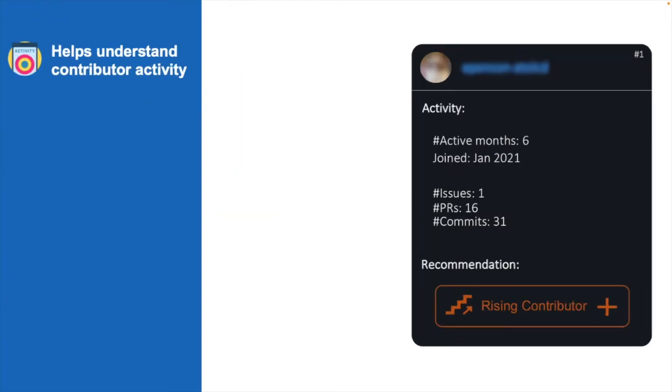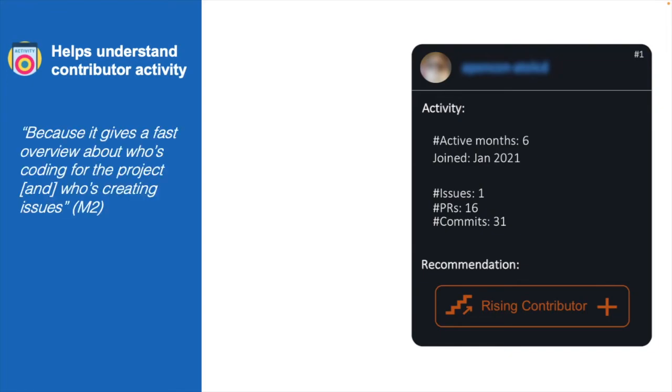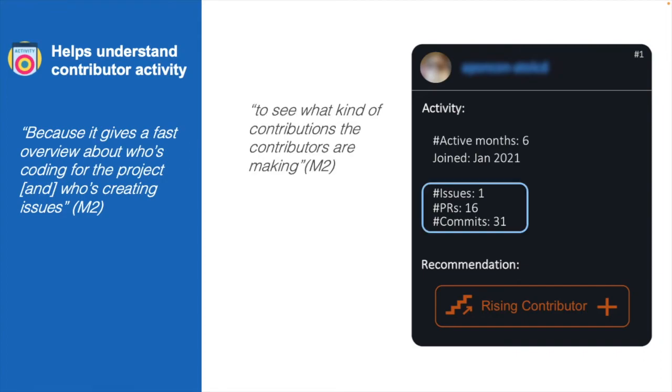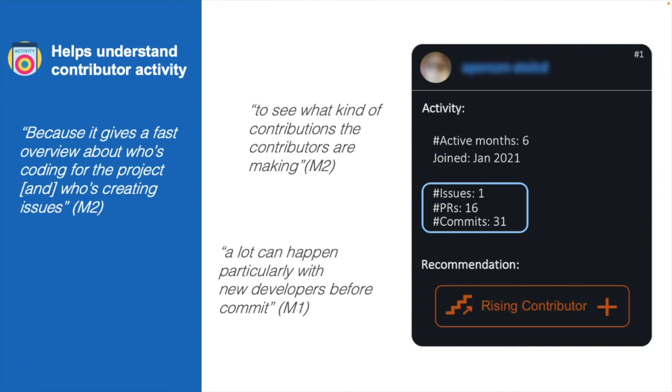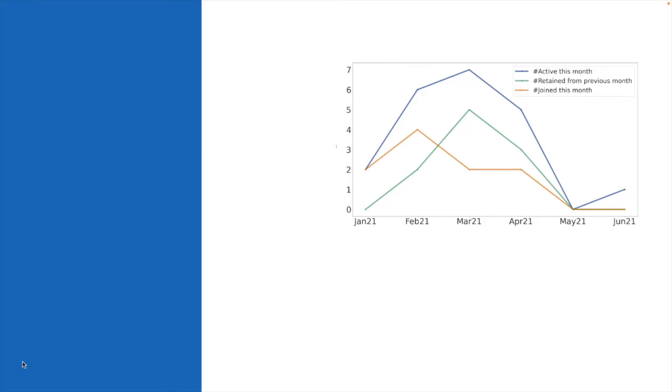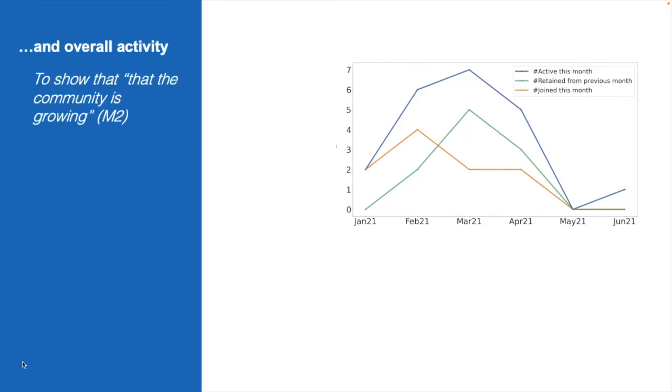Maintainers also mentioned that this helps understand contributors' activity because it gives a fast overview about who's coding for the project and who's creating issues. So they were interested in seeing what kind of contributions the contributors are making. Especially that a lot can happen, particularly with new developers before commit. Maintainers also mentioned that this would help understand the overall activity, to help see that the community is growing.